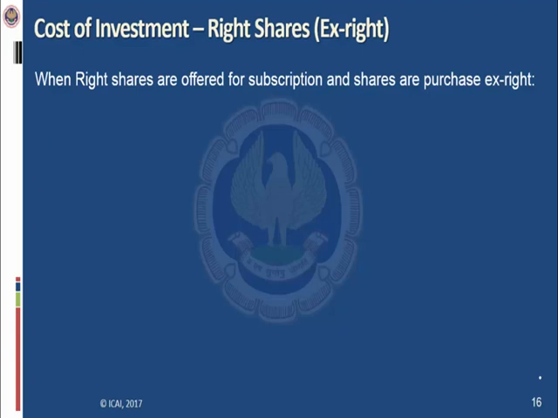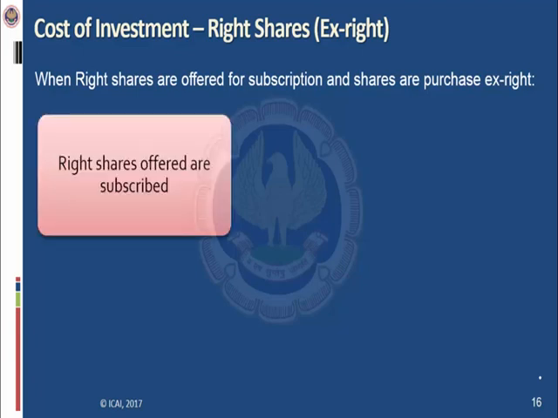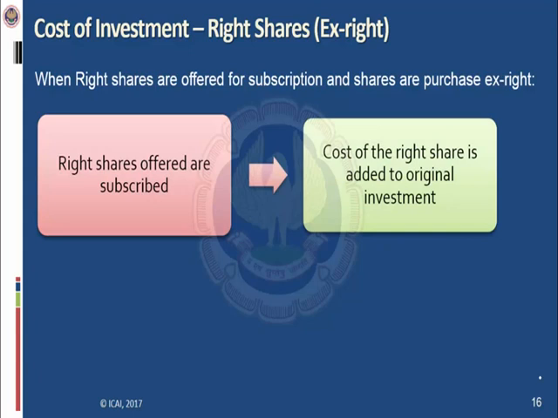It means the shares have been purchased before the record date. If the rights shares offered are subscribed, let's say the company has offered rights to existing shareholders and they have subscribed to those rights, then the cost of the rights shares is added to the original investment.